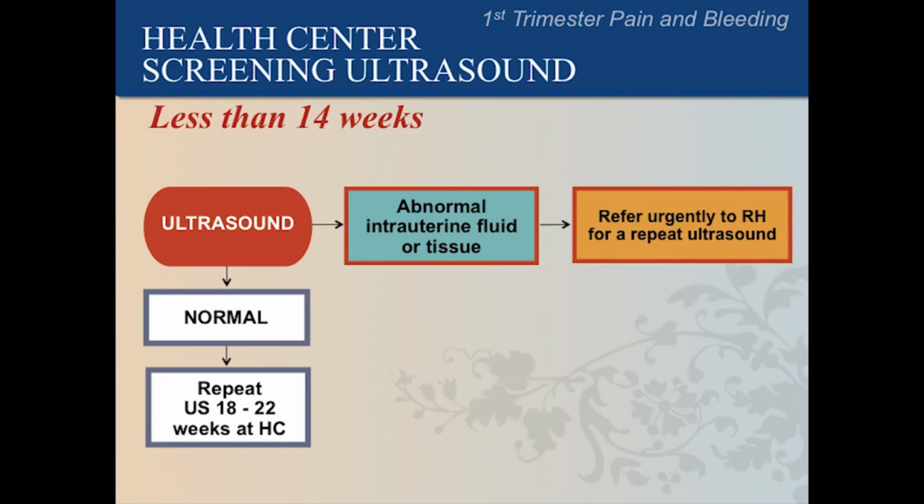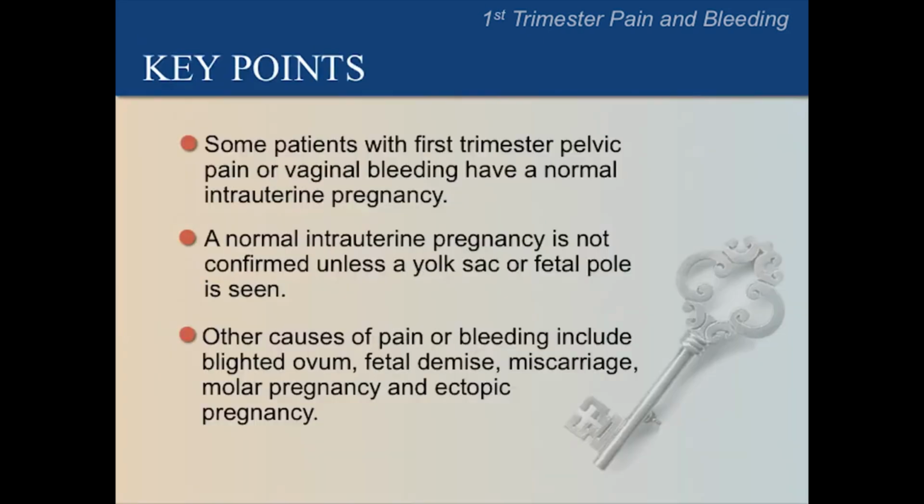Abnormalities in the uterus include thick or irregular endometrium, and fluid in the uterus, often from an incomplete miscarriage, or a mass with cysts in the uterus, possibly a molar pregnancy. We will talk about free fluid and adnexal masses in the next lecture on ectopic pregnancy. Let's review the key points. Some patients with first trimester pelvic pain or vaginal bleeding have a normal intrauterine pregnancy.